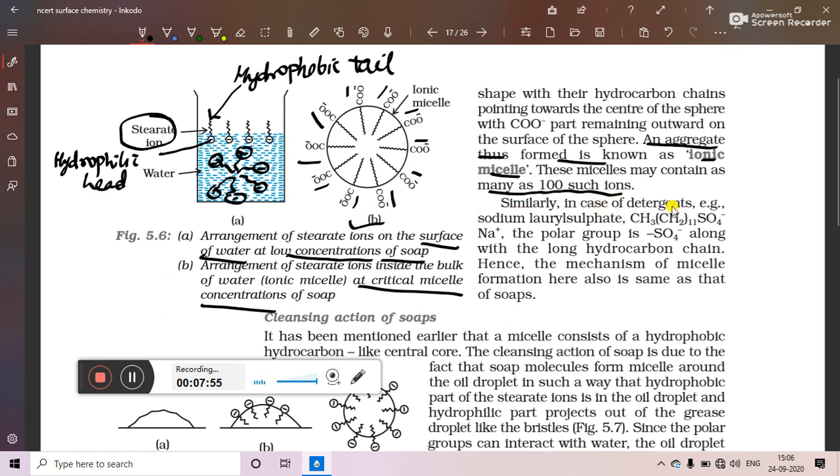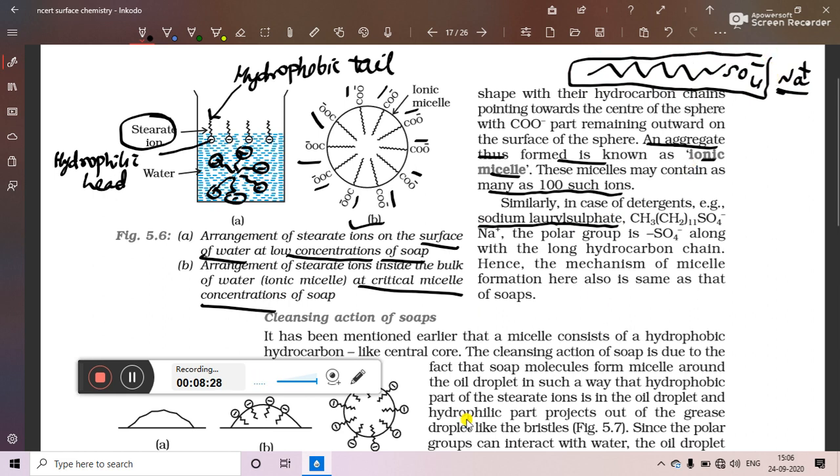Similarly, in case of detergent, for example, sodium lauryl sulfate, its formula is CH3(CH2)11SO4- Na+. So here also we can see that there is a hydrocarbon tail, that is CH3(CH2)11, and at the end we are having sodium sulfate. So that is the formula of sodium lauryl sulfate. In this, Na+ plays a role only to get the detergent dissolved in water. Otherwise, the remaining part functions for the removal of dirt from the clothes.